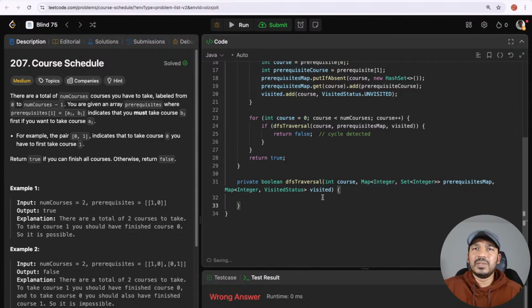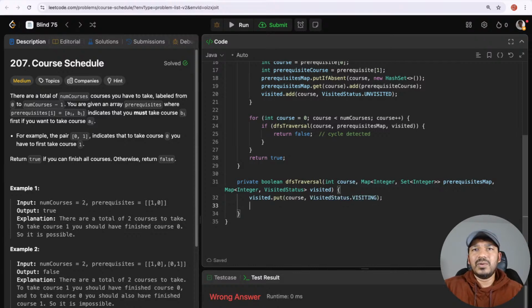So first thing first, let's do visited dot put for the course, which should be visited status dot visiting.